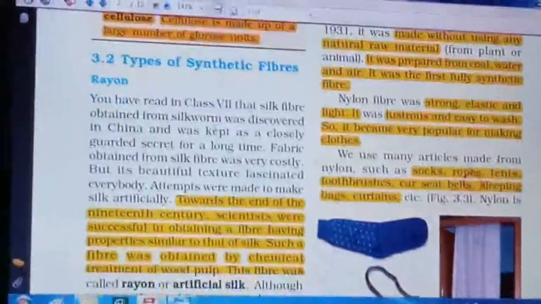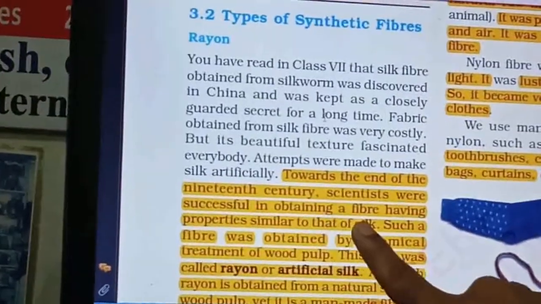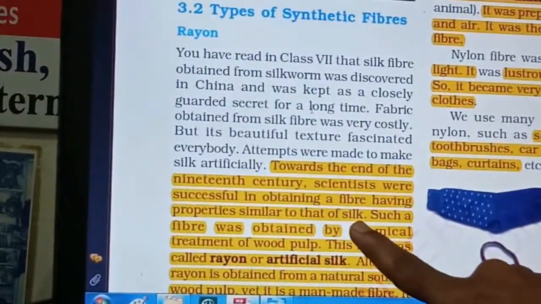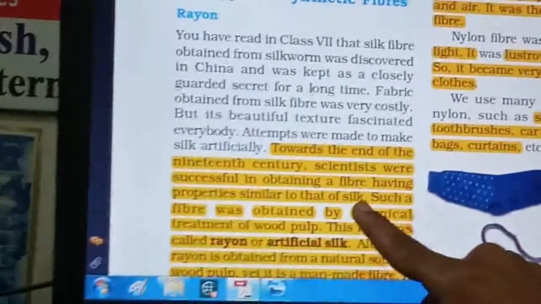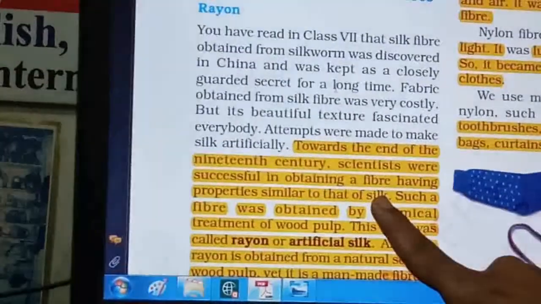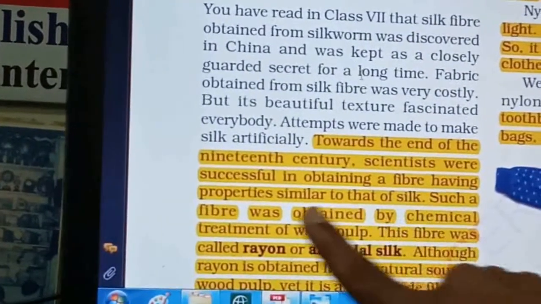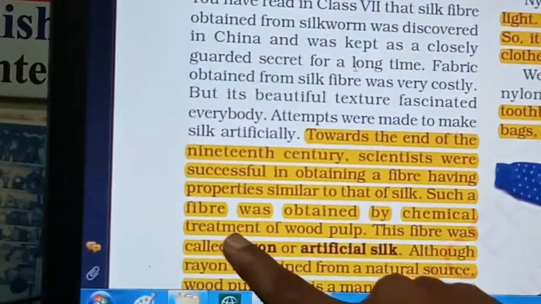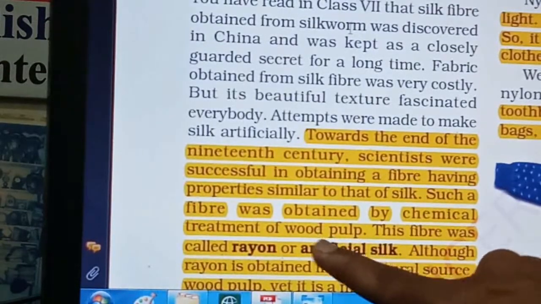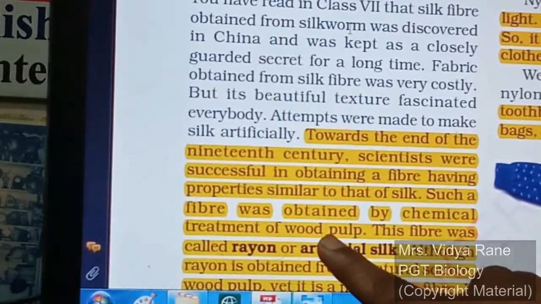See in your textbook: at the end of the 19th century, scientists were successful in obtaining a fiber having properties similar to that of silk, because natural silk is a natural fiber and it is very costly, right? So that's why it is prepared artificially. Now how is it prepared? This fiber was obtained by chemical treatment of wood pulp, right? Now what is taken here? Wood pulp.